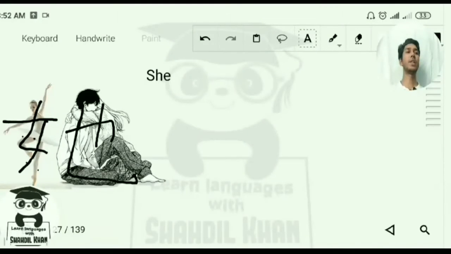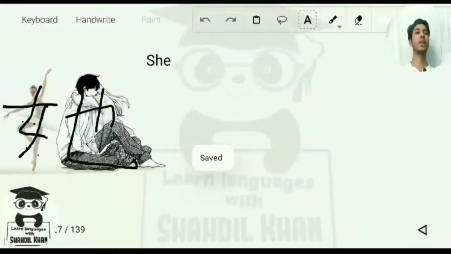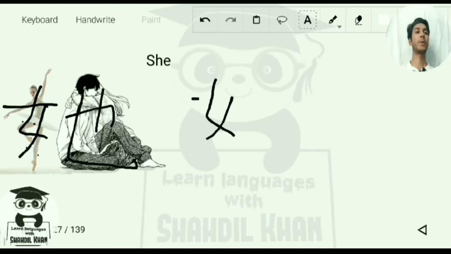If we write these two characters in a transformed manner, first we write the woman, and then also: woman also.